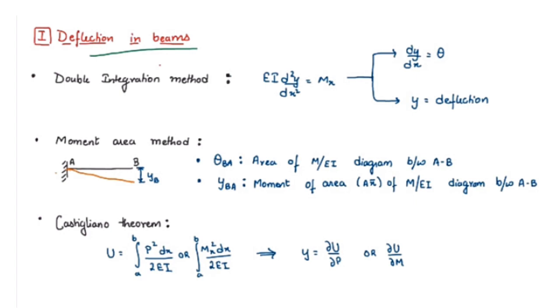In the moment area method, to find the slope, we find the area of the M by EI diagram between A to B. For calculating deflection, we take the first moment of that area, that is A X bar of the M by EI diagram between A to B. In the third method, the Castigliano theorem, we calculate the expression of strain energy stored in the beam and partially differentiate it to get the deflection. So these are the three methods.